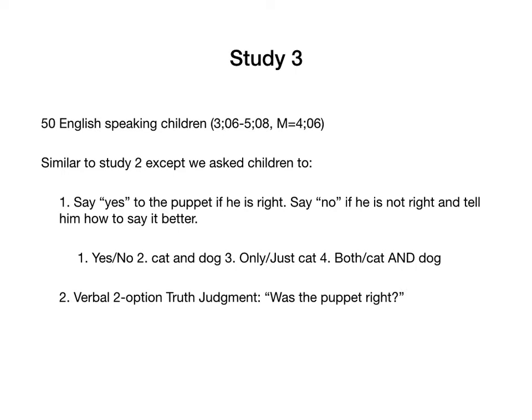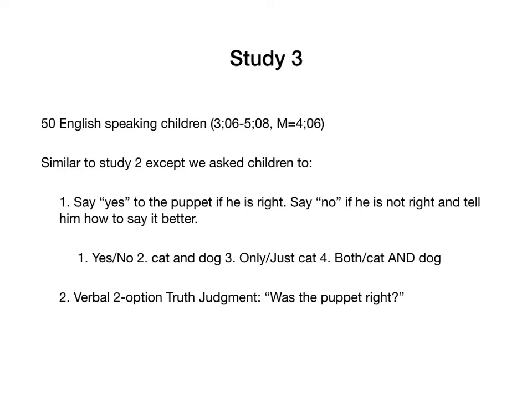Based on children's responses in study 2, we defined 4 categories of free-form verbal reaction. First, only saying yes or no. Second, saying what animal is on the card, like cat or cat and dog. Third, using the words only or just, like just a cat. And finally, saying both or emphasizing the connective and, like cat and dog, as some children did in the second